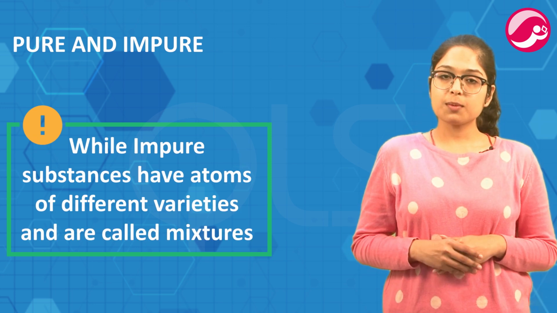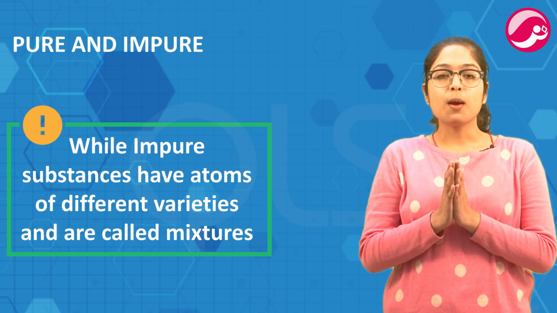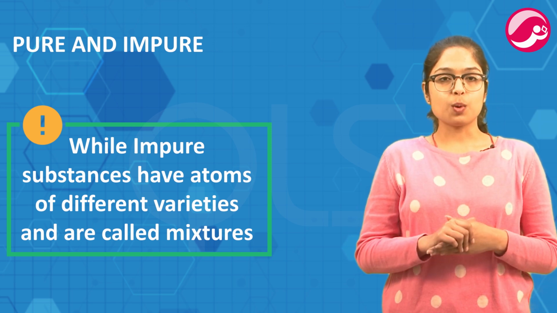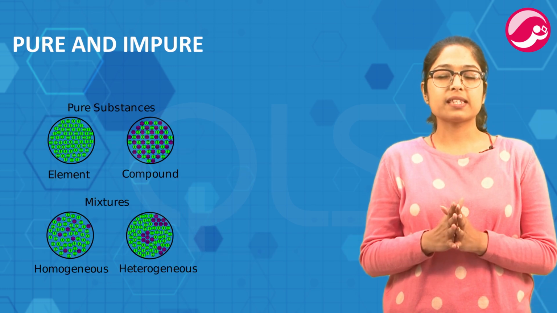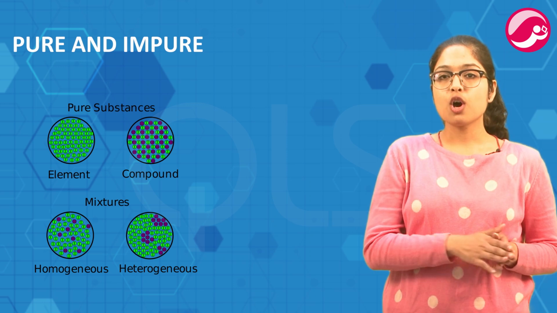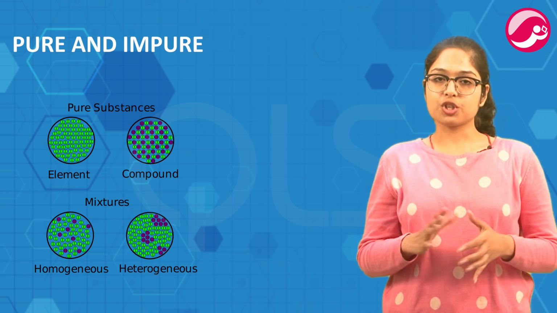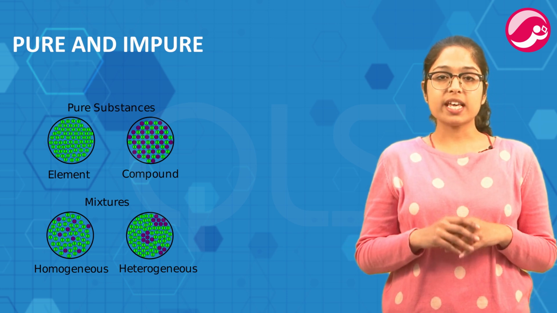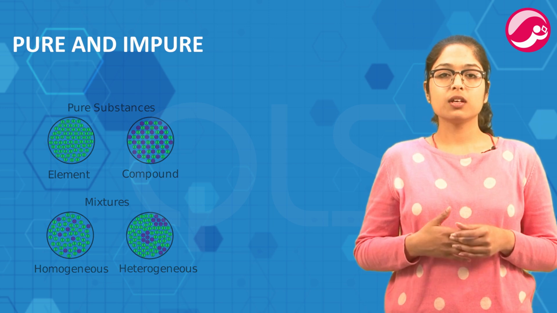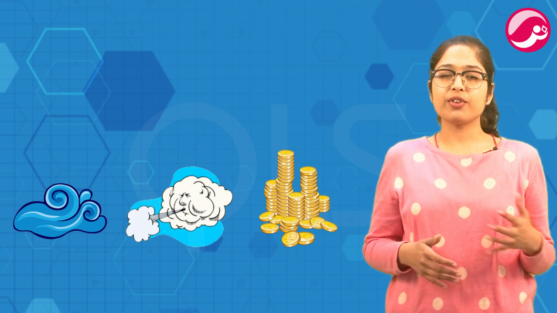While impure substances have atoms of different varieties and are called mixtures. So, in a line, mixtures are impure matter formed by mixing atoms or molecules of two or more types and in different proportions. Most of the things around us are mixtures, meaning they are made up of different particles. Sea water, air and coin are all mixtures. But you can see that all of them are different states.